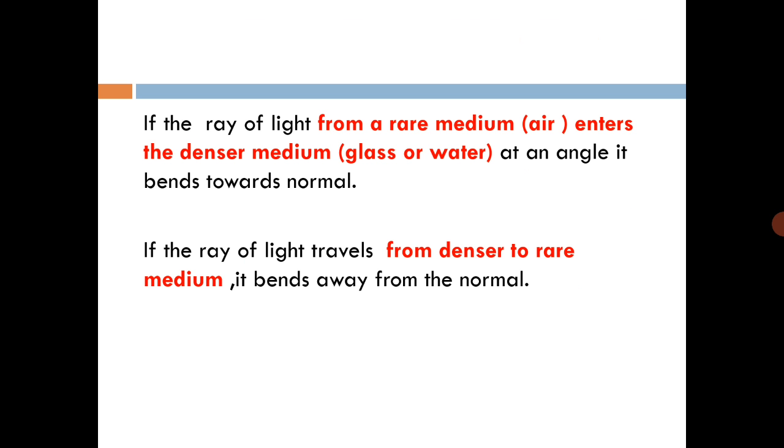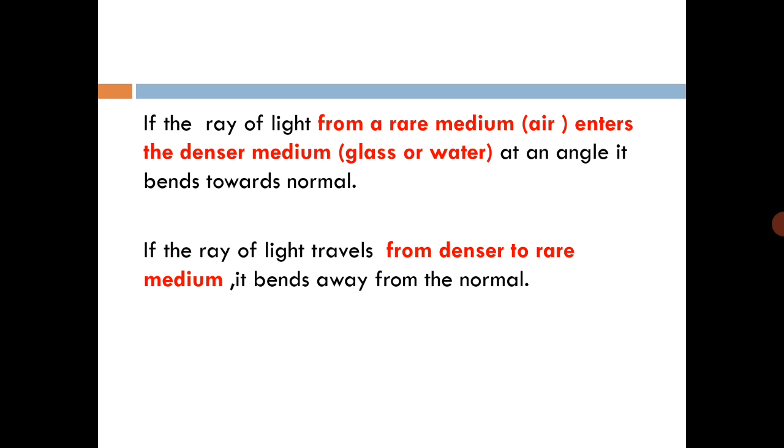Now what happens if the ray of light enters different media? If the ray of light enters from a rare medium, that is air, to a denser medium, glass or water, having the greater density, at an angle, it bends towards the normal. A rare medium having lower density moves into a denser medium having higher density, at an angle, and it bends towards the normal.